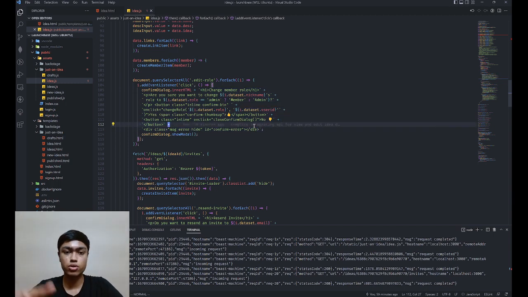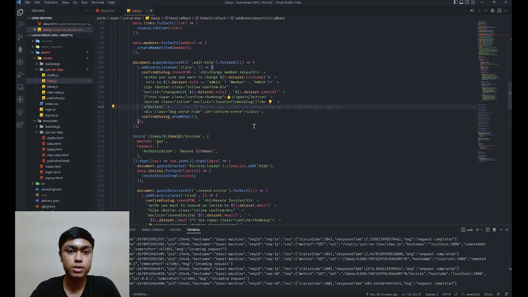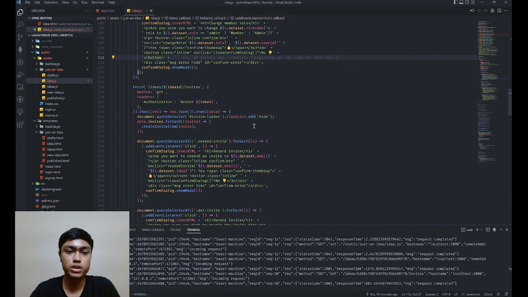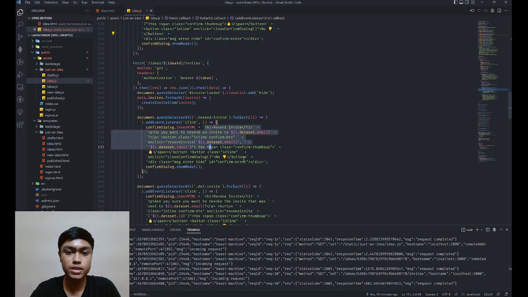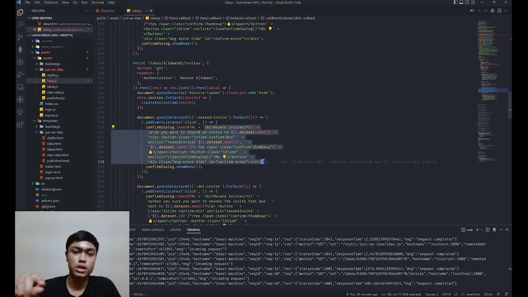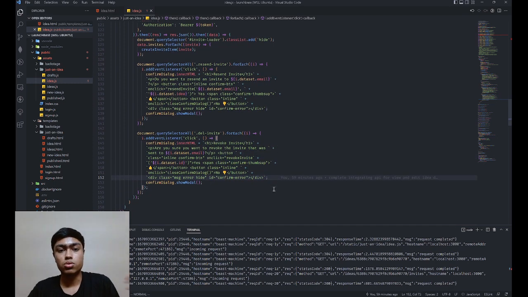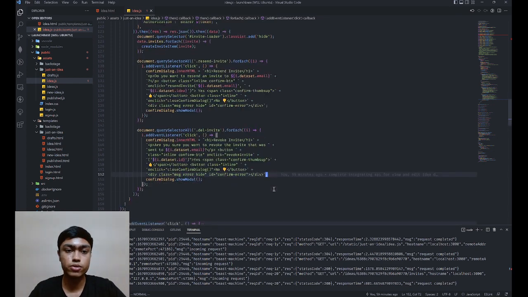And this is straightforward, you can just read through the code. But basically, depending on every emoji button that you click on, every confirmation that you click on, we're going to change the inner HTML. So this is for the resend invite. You would have noticed those refresh icons. So you click on that, the confirm dialog box comes up, and then it asks, are you sure you want to resend the invite? You say yes. So this is the inner HTML for that. And then this is for the delete invite, right? Yeah. So it's the same dialog box. I'm just changing the HTML every time, setting the event listener. So this is the logic that I've used for that.